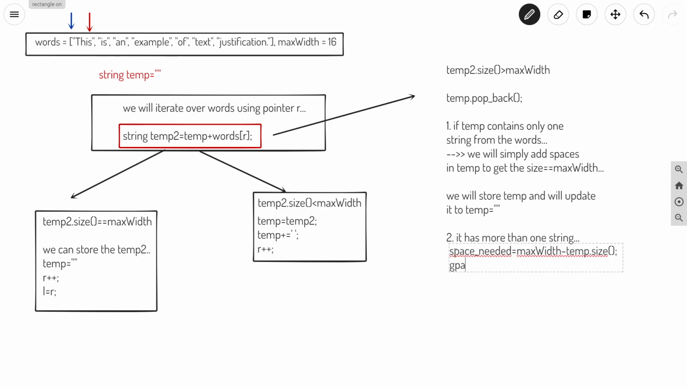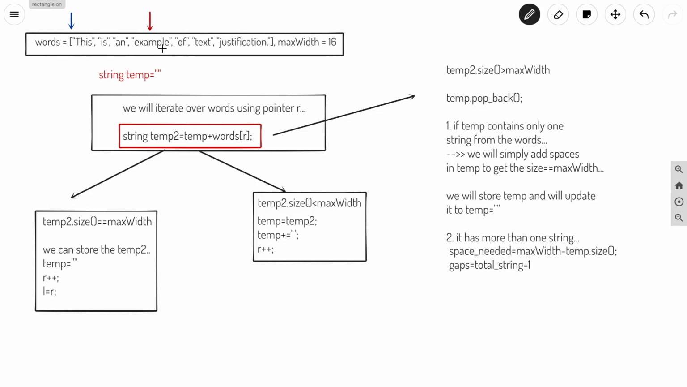And we will have gaps, which will be nothing but, you can see that if we are having three strings here, we can have a total of 2 gaps. So total strings minus 1. And we have to find the total strings. So total strings is nothing but, you can see that if our right pointer is somewhere here, for example, our temp contains these 3 strings.